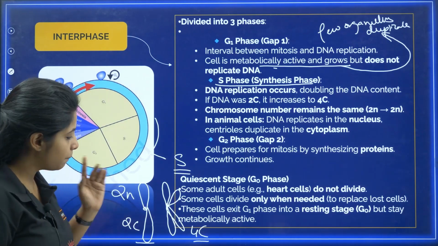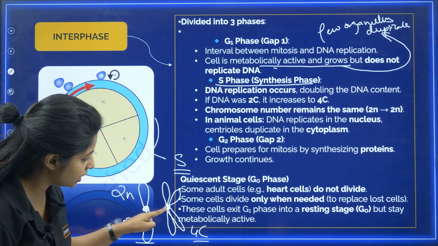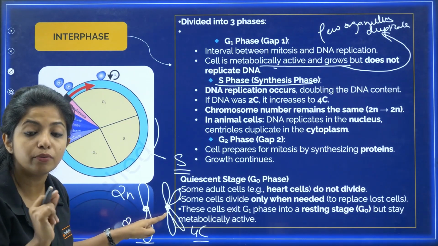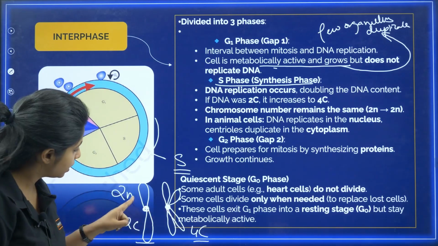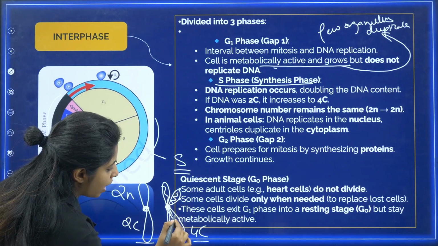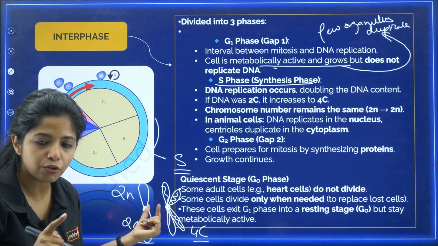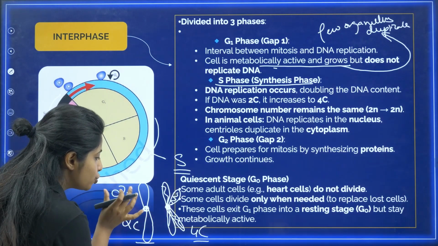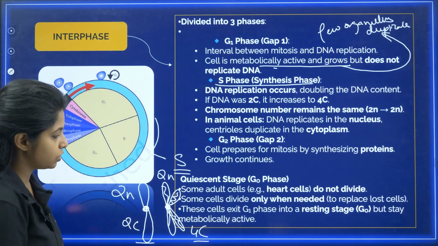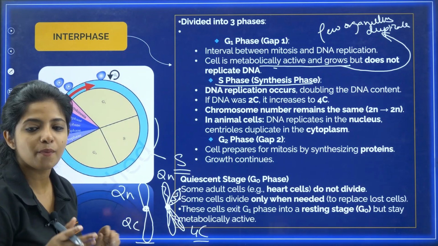There you get things wrong. My dear children, if you see, it is attached over here with the help of a centromere. This is a centromere. And when you are counting the number of chromosomes, you count the number of centromeres. Here it was 1, here also it is 1. Even though the DNA got duplicated and you have a new DNA strand over here, it is still attached with one centromere, which is why if it was 2n over here, it is still 2n here also. What do you call this? These together are known as sister chromatids, my dear children.